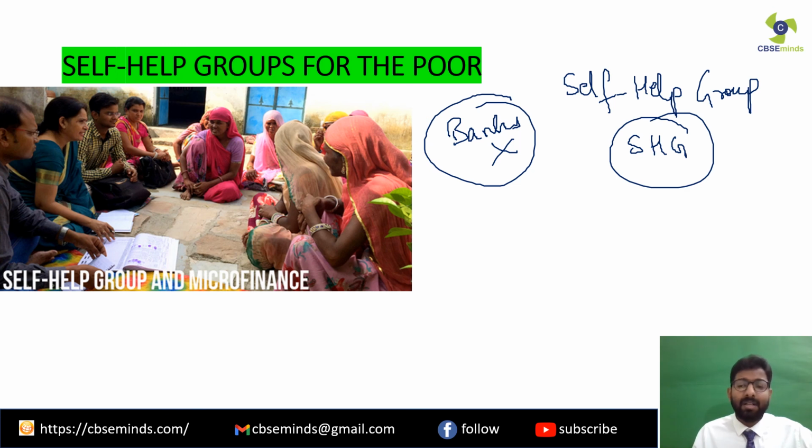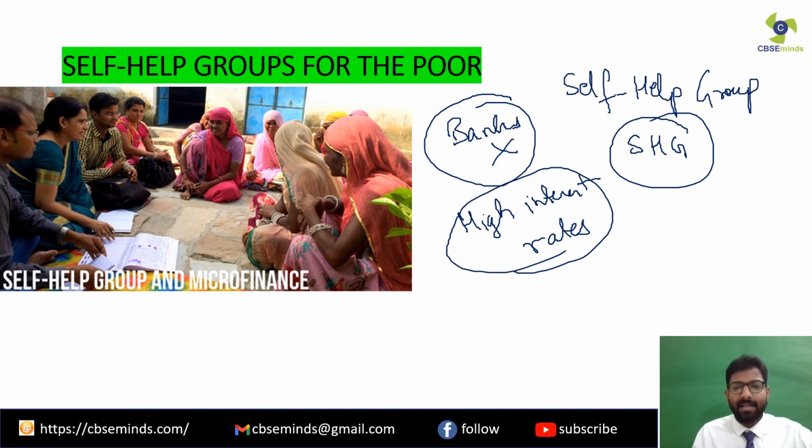Clear? But if they go to them, what is the problem? Very high interest rates. Isn't it? Very high interest rates. So self-help groups, SHGs, are an alternative to this. Clear? Or we can say it is a solution for the poor people.